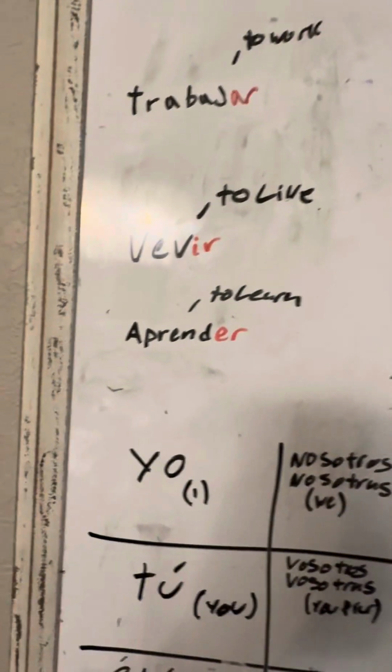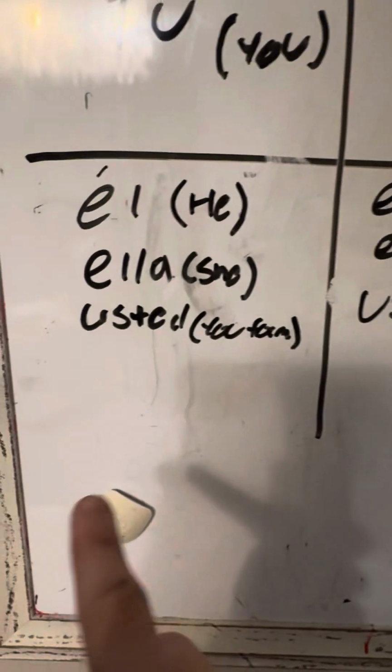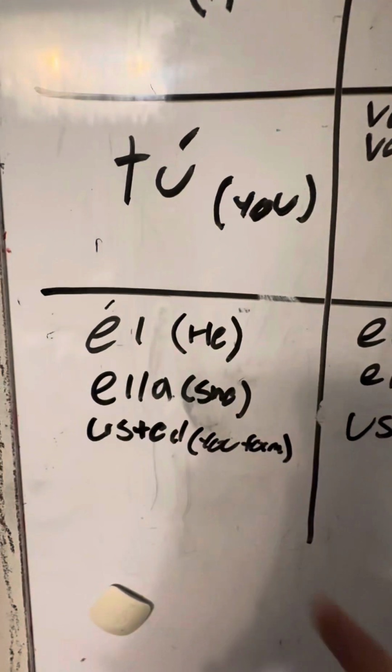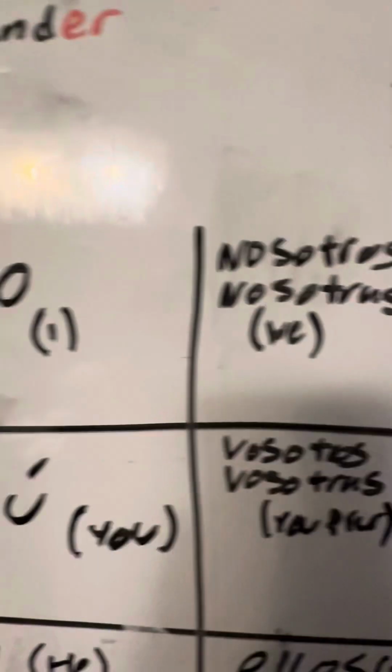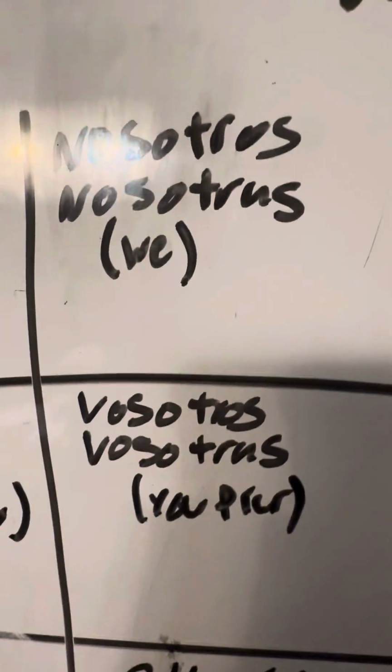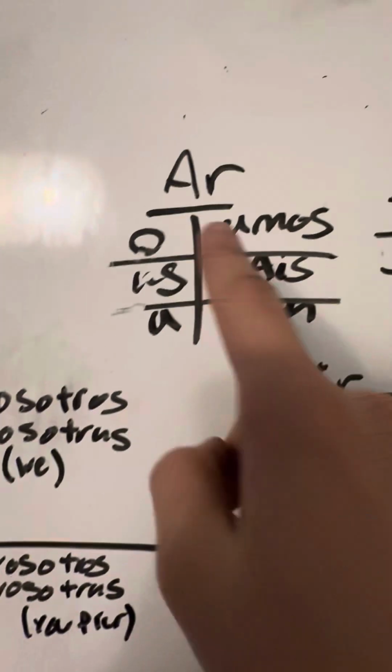If I say he, she, or you, formal, are working, I would say trabaja, and I replace the AR. He works, trabaja. If I'm saying we work, I say trabajamos.